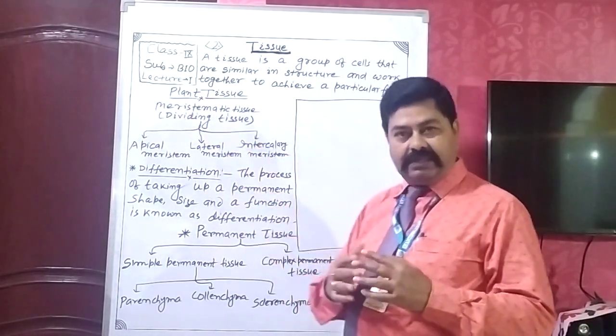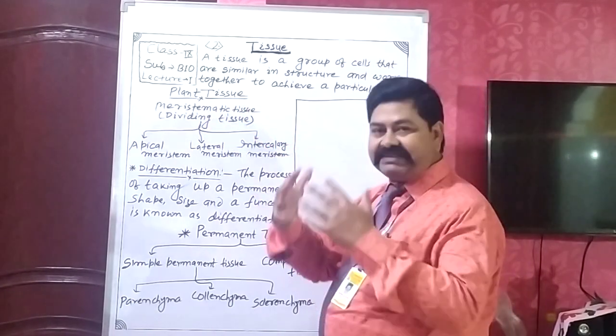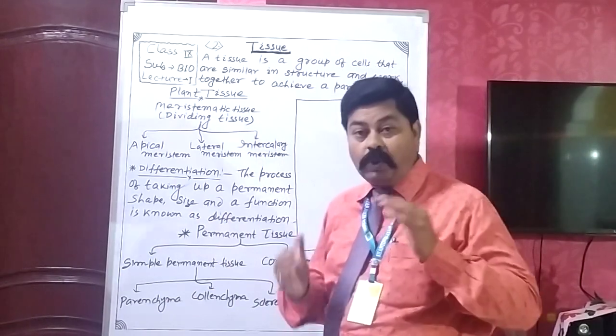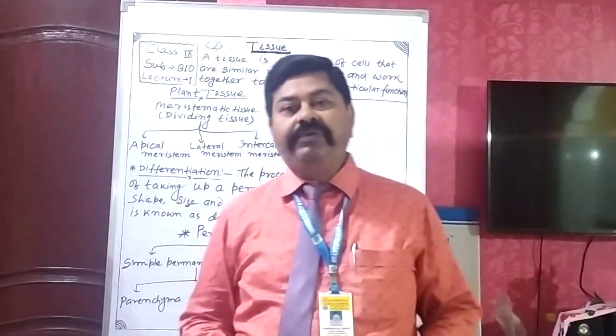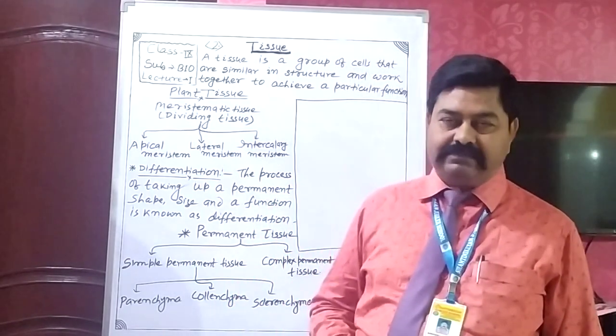In plant tissue, present in the complex plants or multicellular plants, a group of cells is responsible for the growth of the plants.